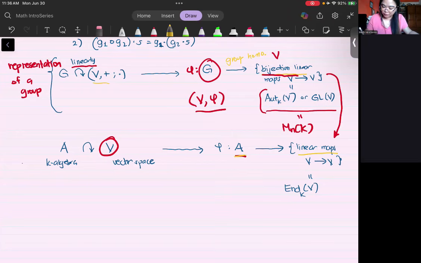Below, I have an algebra. I have a set. At this point, I don't know yet what it is, if it's a group or a module. But our hope is that it will also be nice in a way that if this is an algebra, this should also be an algebra homomorphism, which then would tell us that this should be an algebra. Otherwise, we cannot make a mapping between two algebras if the second one is not an algebra.